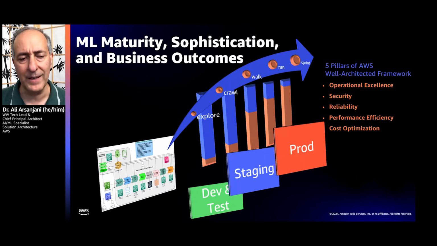This is where the best practices on the left-hand side, depicted by that end-to-end reference architecture, comes into play. So the more of that you include in your maturity, and as you adopt more, the maturity level increases and the pillars of the well-architected program are better infused into your environments so that your production environments scale, are secure, are reliable, are performing efficiently, and are optimized for cost.